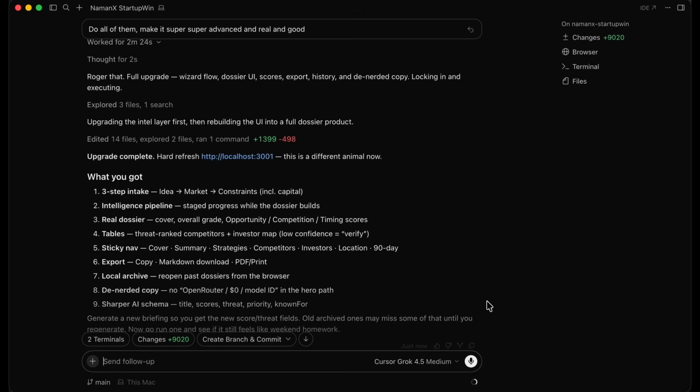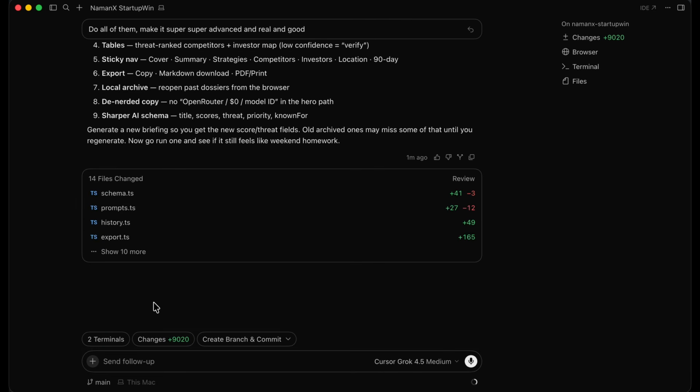So what I love about Cursor Grok 4.5 is the speed. I mean, just look at that. This is just 2 minutes and 24 seconds, and it gave us this full upgrade. So hard refresh localhost 3001, and this is a different animal now. So what we got: 3-step intake, intelligence pipeline, real dossier, tables, sticky nav, export, local archive, denerded copy, sharper AI schema.